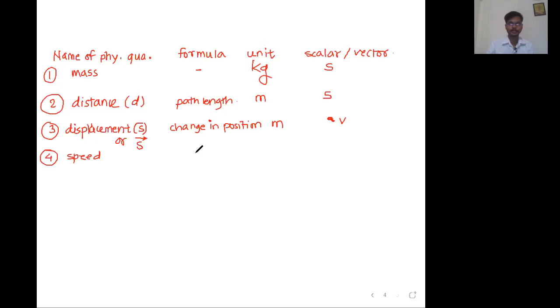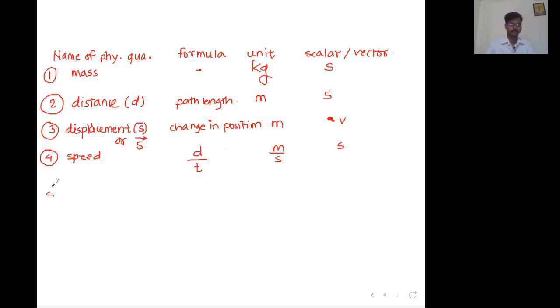Okay, sir. Now speed. Sir, speed is distance d upon time required t. Distance traveled upon time taken. Unit is, sir, meter upon second. Is speed scalar or vector? Good, Harshita. Sir, it is scalar.